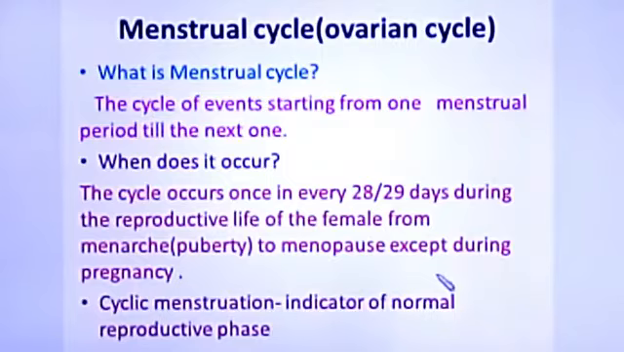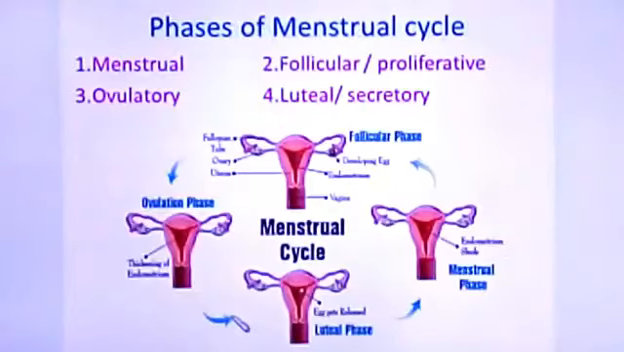So except during pregnancy, from menarche or puberty to menopause, if that female has a healthy reproductive life, then this cycle occurs once in every 28 to 29 days. So this is called cyclic menstruation. This cyclic menstruation indicates a normal reproductive phase. So when it does not occur every 28 to 29 days, then it shows that the normal reproductive phase is not seen there, or you can say it's an abnormal reproductive phase.